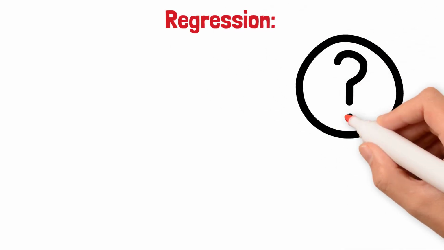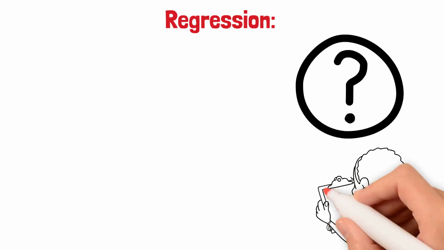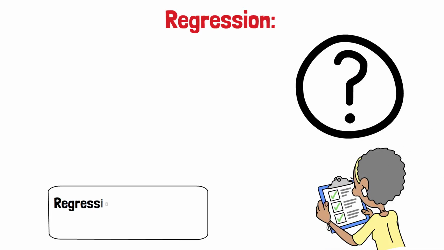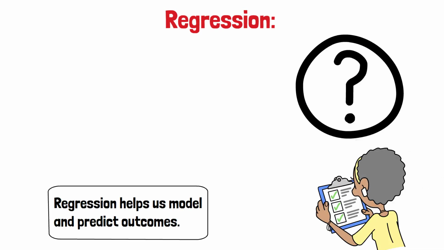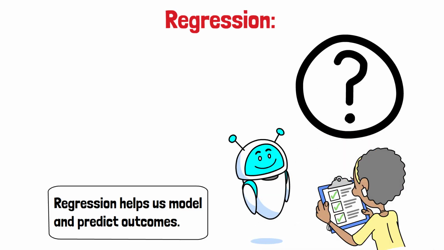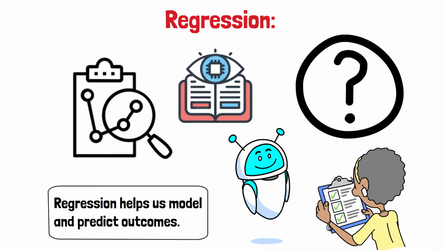Regression. This is about relationships. For example, how does the number of study hours affect exam scores? Regression helps us model and predict outcomes. In AI, regression techniques form the basis of predictive modeling and supervised learning.